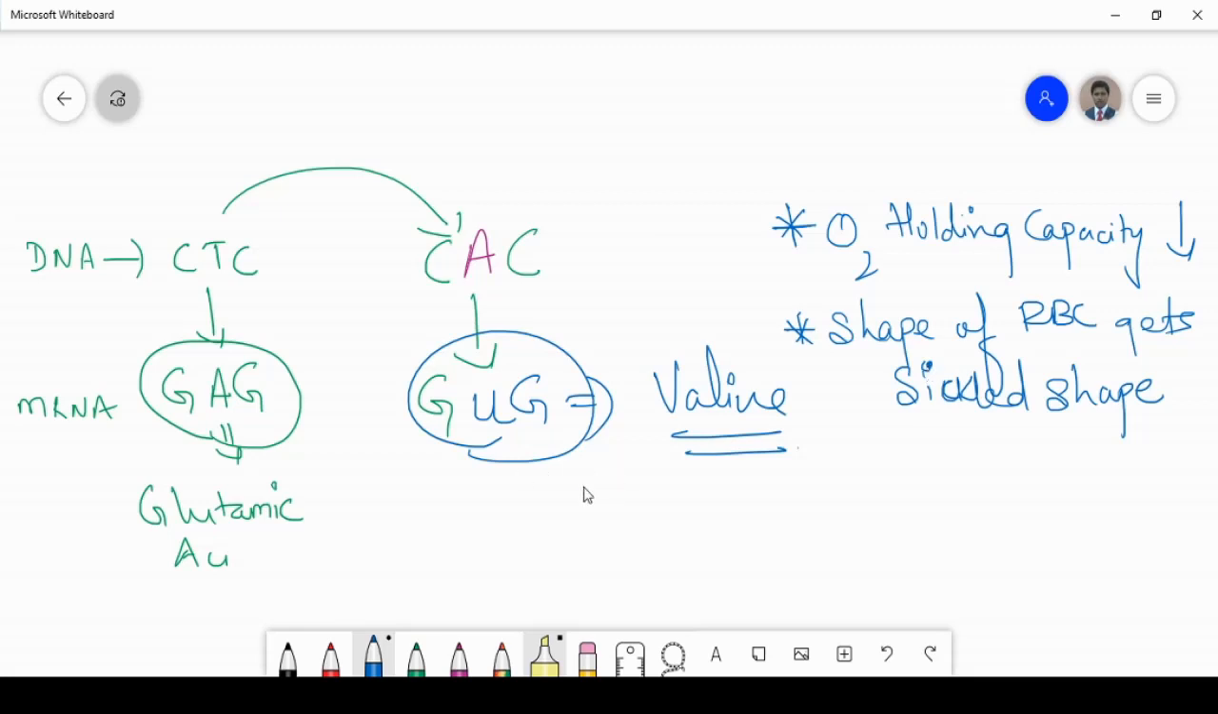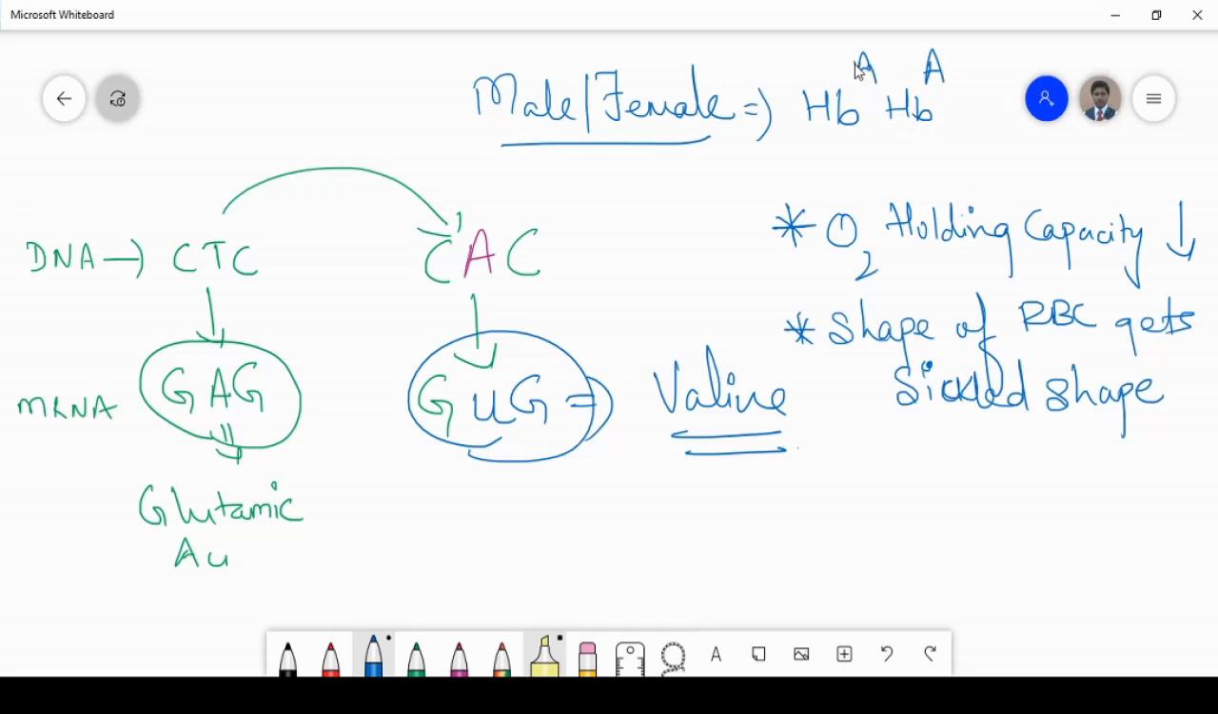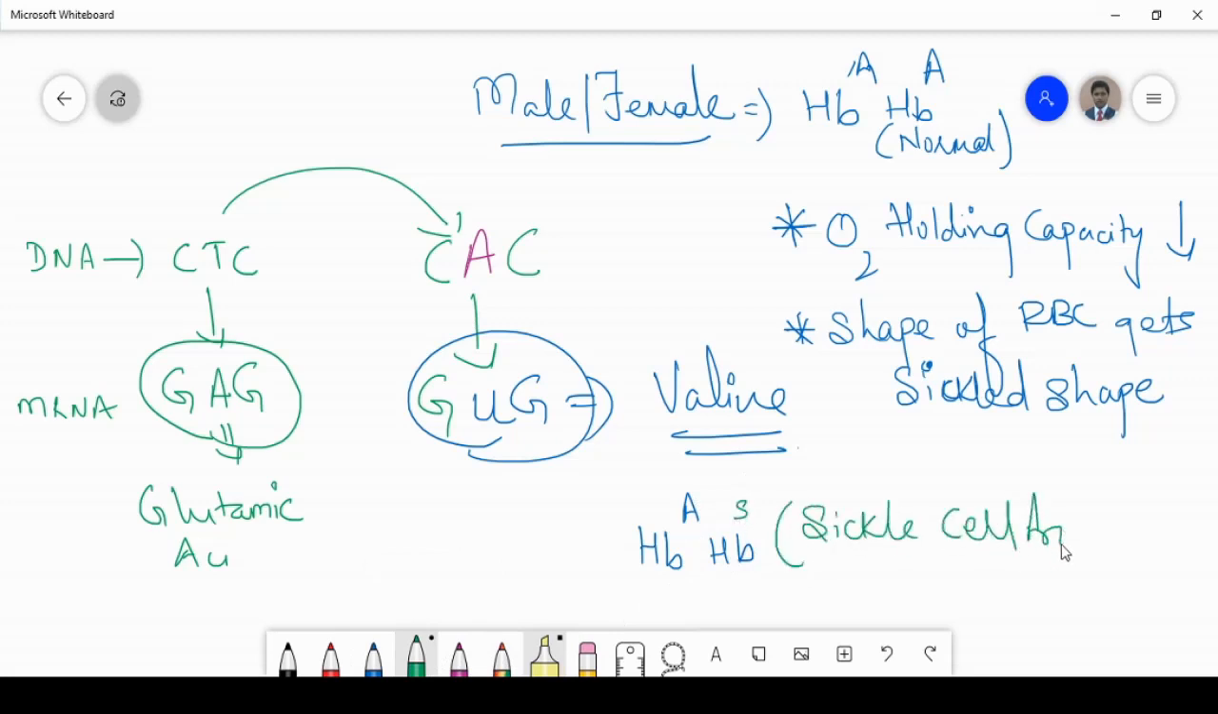Now look at the genetic structure. See, the males or the females, as it is an autosome linked disease, if HBA HBA occurs, so it is what? Normal. But what if HBA and HBS occurs, children? Then it is sickle cell anemia trait. It is what, children? Sickle cell anemia.